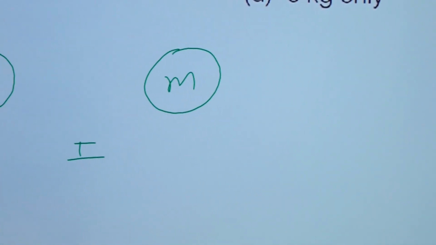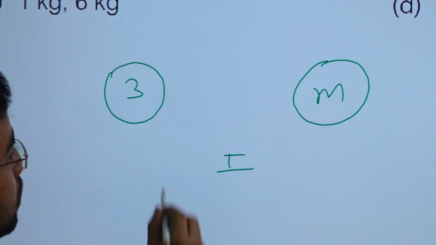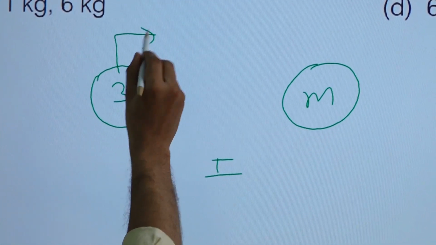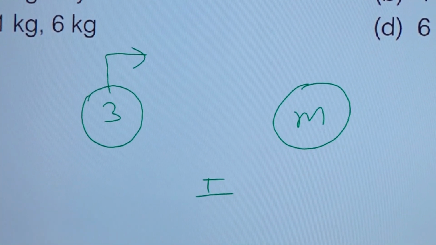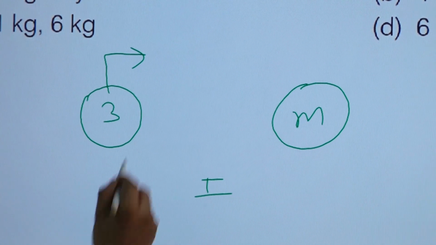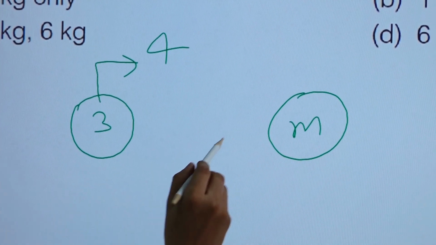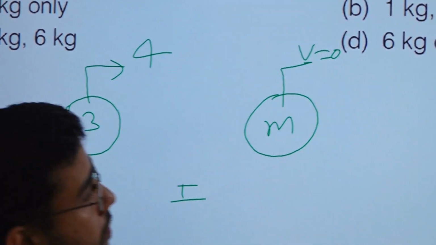So initial velocities will be u1 and u2, right. Suppose its velocity is 4 meter per second and its velocity is 0 initially, right.